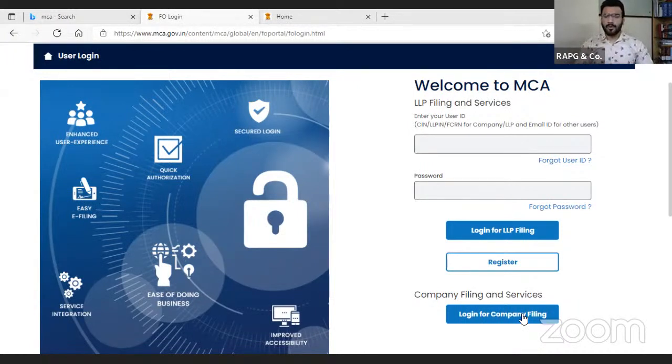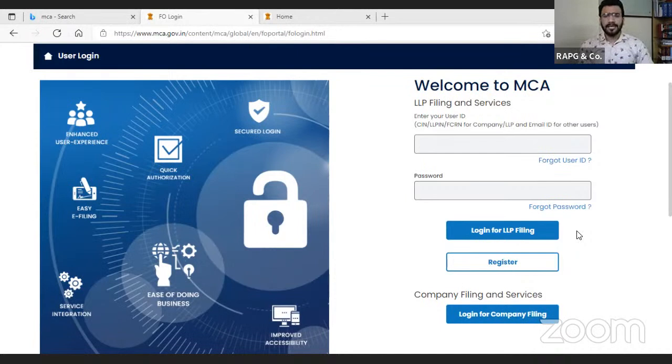So afterward, whenever you have to file any form on the MCA side, you first have to check whether you want to file for the company or for the LLP. If you want to file for the company, you have to click login for the company filing. If you want to file for the LLP, you have to click on login for the LLP filing. This is the first thing about the login.